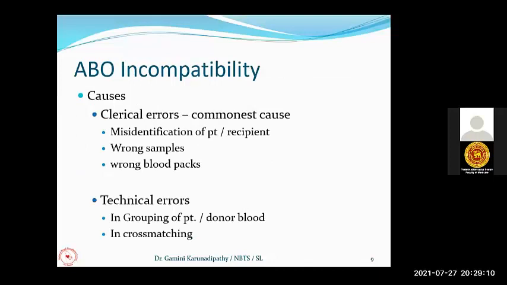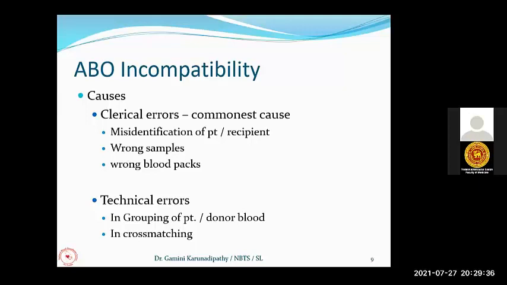Now, I have already explained the causes of clerical errors. This is the commonest cause. Technical errors are not so common because our MOs are well trained in the blood bank duties. They are doing day-to-day grouping, RH and cross-matching, so they are very well competent to do their job.